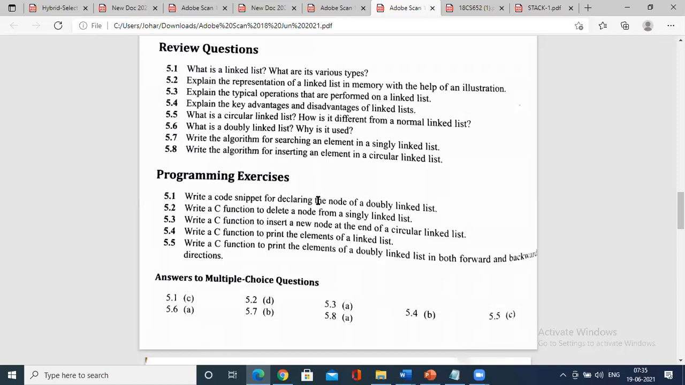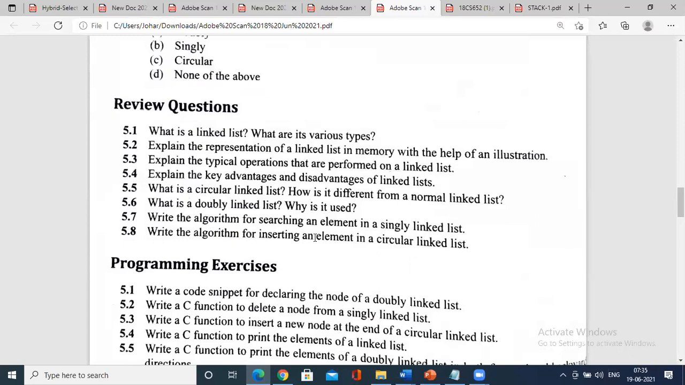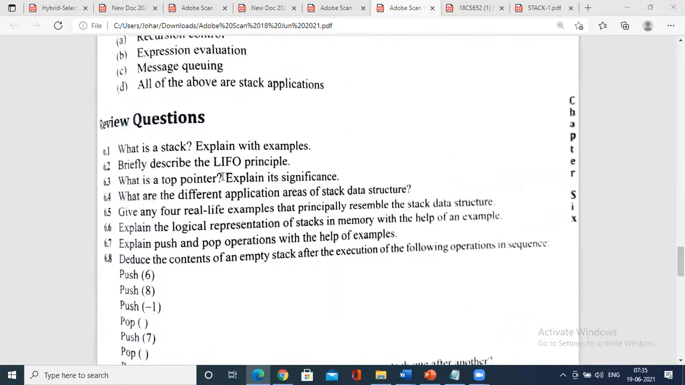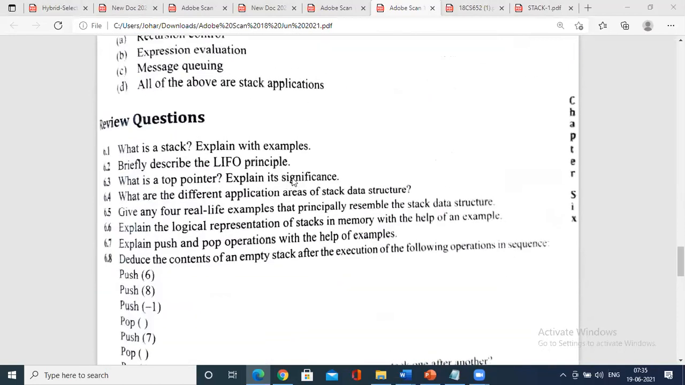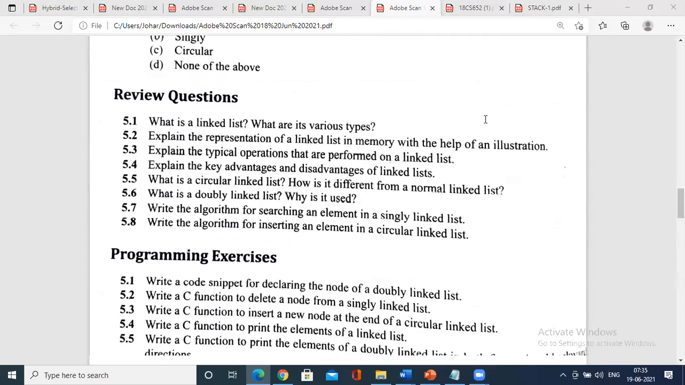For example, these are the questions I extracted from the book. Write an algorithm for inserting an element. These are the theory questions that you can go through easily. Regarding a stack also, there are a few logical questions. So what I'll do is I'll prepare it and I'll send it, so you know what questions you need to focus on.